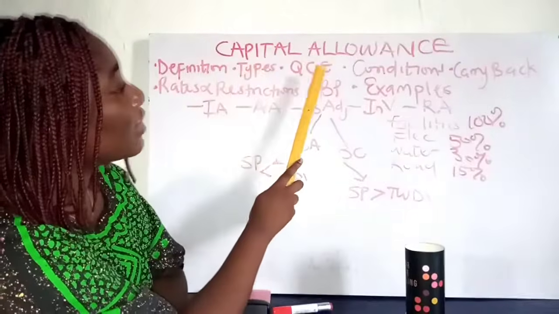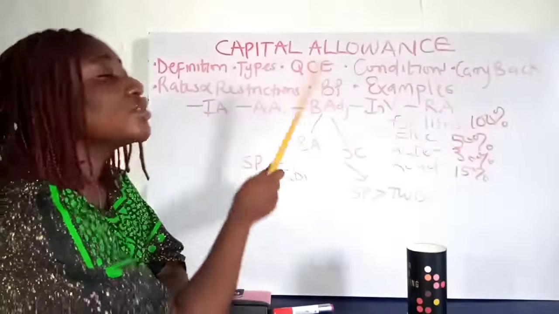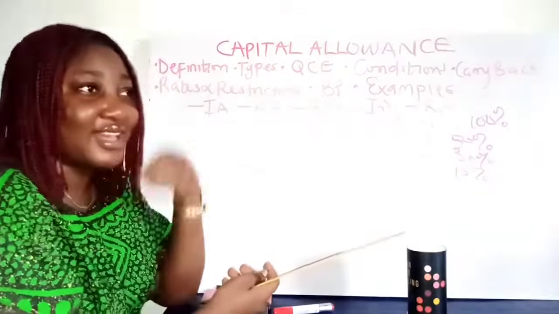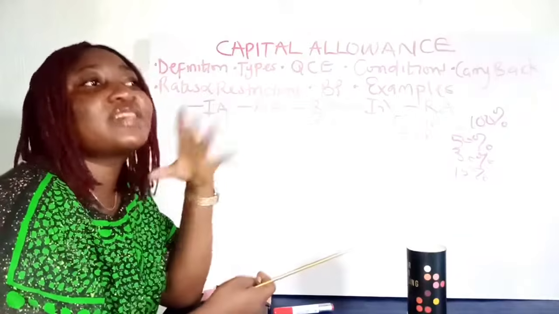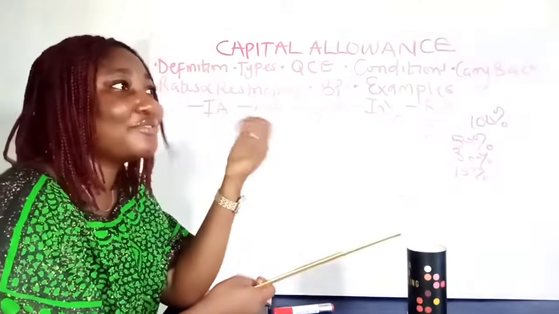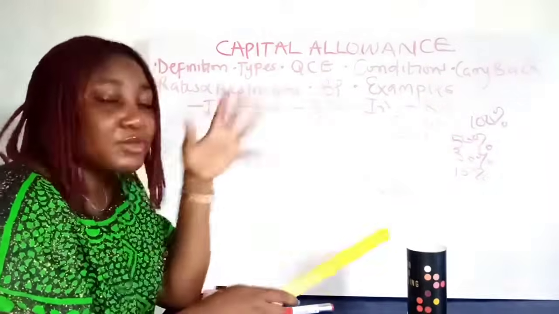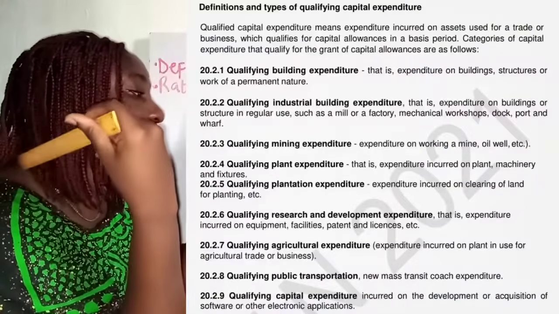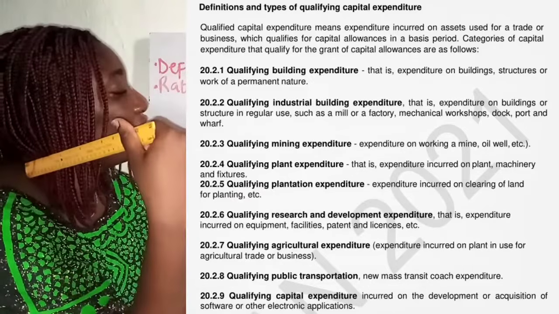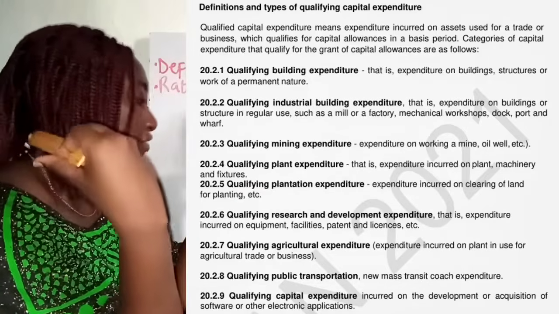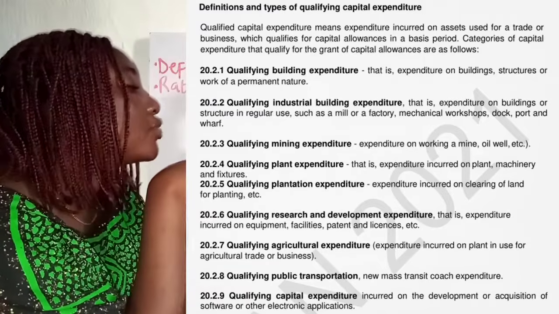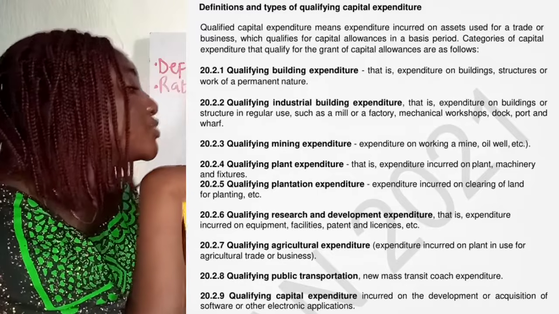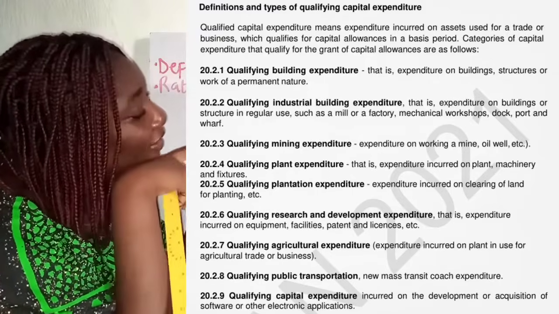Now let's go to the qualifying capital expenditure. We just discussed the types. It's not every asset that qualifies as a qualifying capital expenditure. As in, it's not every asset that you can just grant capital allowance on in tax. You can't just say standing fan. There's a list, right? So I'm going to put the list on the screen as we talk about it. So we have qualifying building expenditure, qualifying industrial building expenditure, qualifying mining expenditure, qualifying plant expenditure, qualifying research and development expenditure, qualifying agri expenditure, qualifying public transportation, and qualifying capital expenditure.